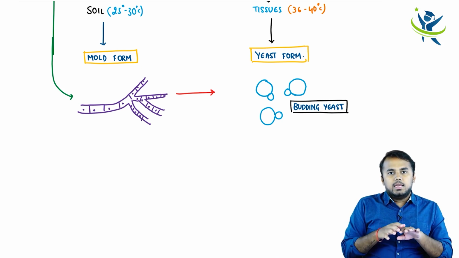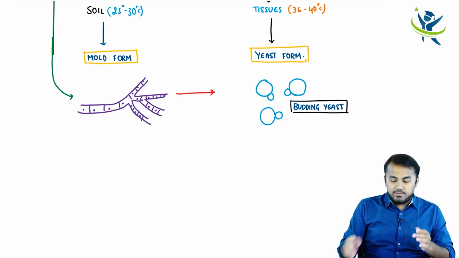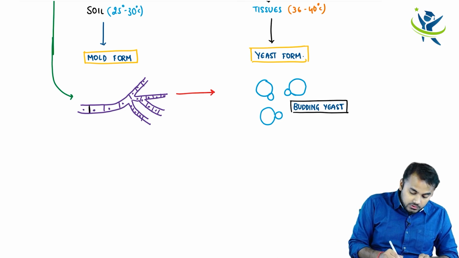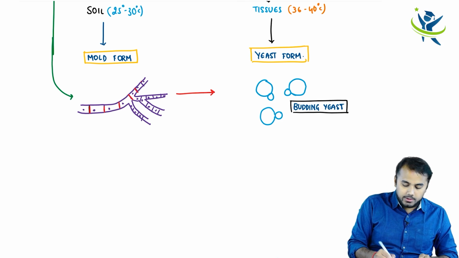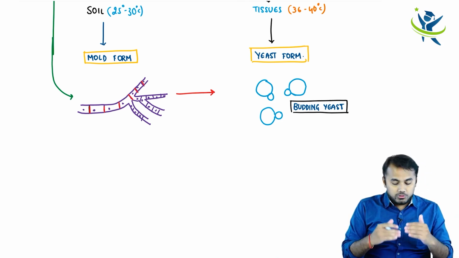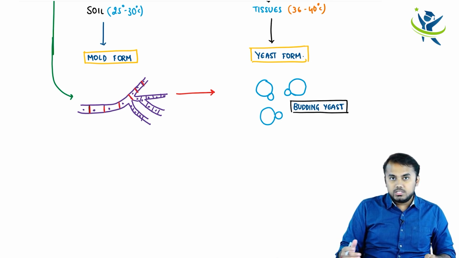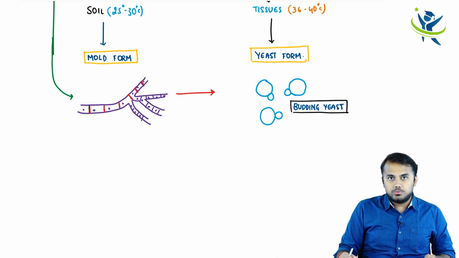So if you see a septate hyphae, a branched septate hyphae, what are septa? See these lines which I am drawing, these red color lines which I am drawing right now, these are called septae. And there are branches. So this is a branched septate form, which is also called a mold form, which lives in the soil, and these are the budding yeast which live in your body tissues.